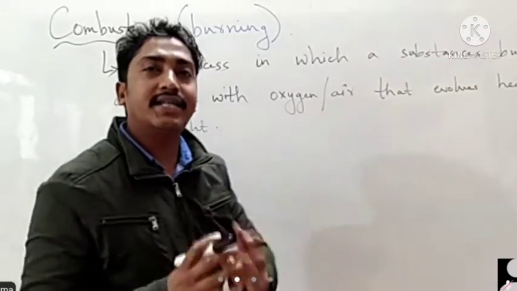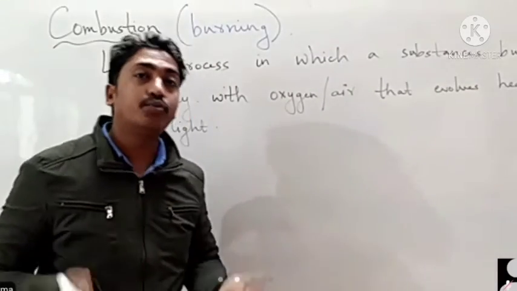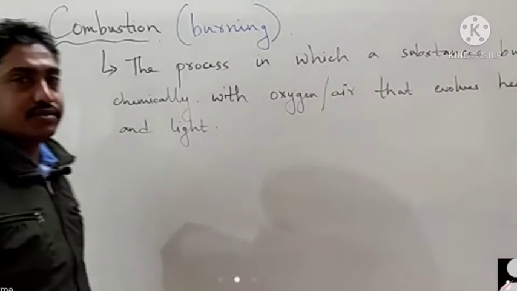That means after burning, what do we get? We get heat and light. So the process in which a substance chemically combines with oxygen or air and evolves heat and light is called combustion. Substances are basically of two types.